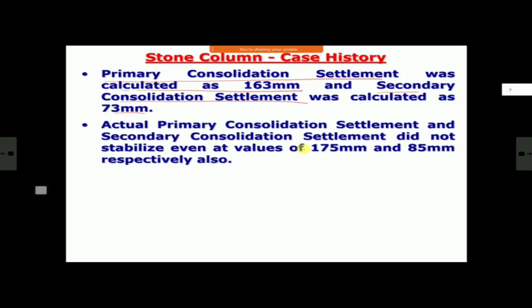But actual settlements were measured at 175 and 85, and still it was continuing. So it means again your calculated value will mostly not be equal to the actual value. There will always be some deviation. There will always be some variations between the two.